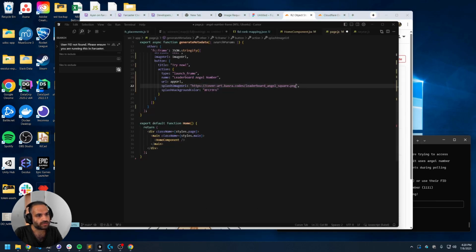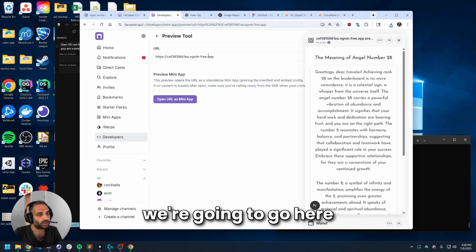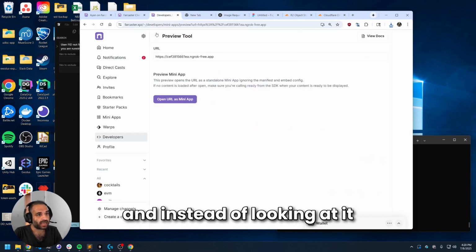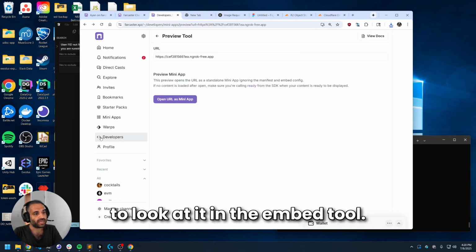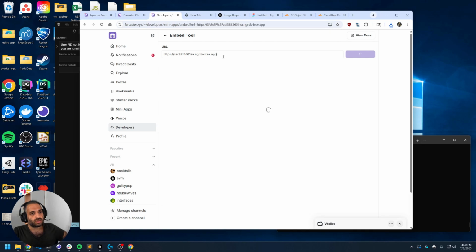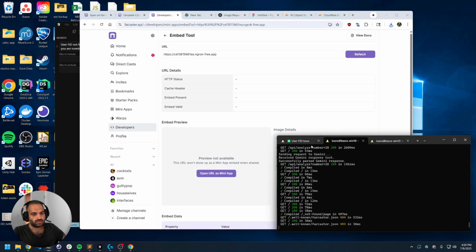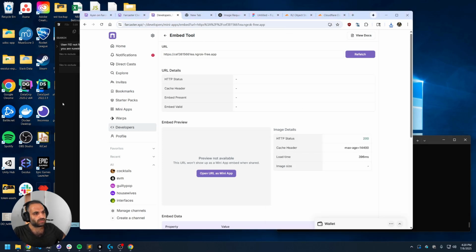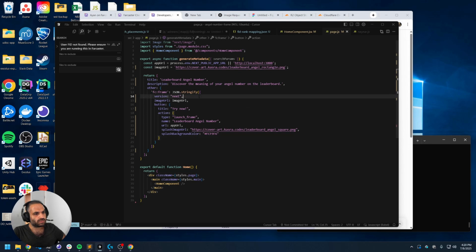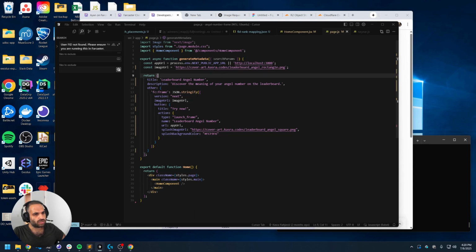That goes there. Cool. Now we come back here, and then we're going to go here. And instead of looking at it in the preview tool, we're going to look at it in the embed tool. Preview not available. What did I do wrong?